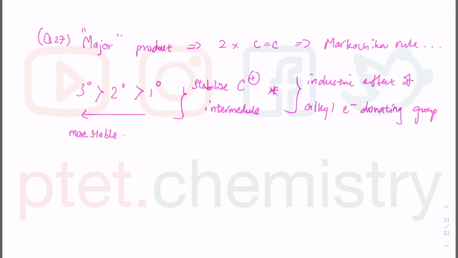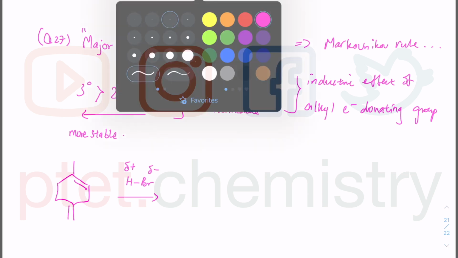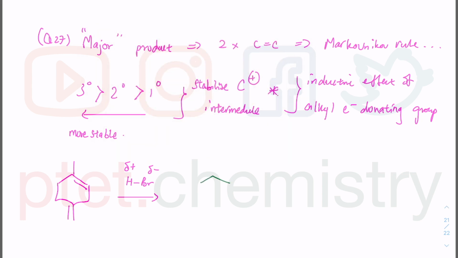So in order to do this particular question, let's start by drawing the starting material, which they're giving you as a skeletal formula. So this is a cyclic ring. It's a 6-membered carbon ring, and 7 and 8. What we could see was important there is the double bond. As you are adding HBr, the polarity of the molecule is delta plus on the hydrogen and delta minus on the Br. I'm just going to draw all the products.